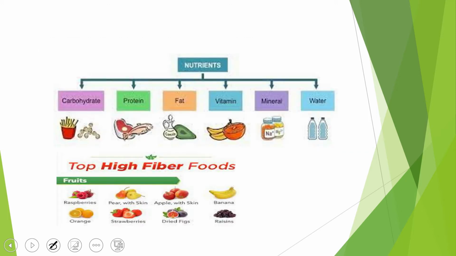I have a slide that will help you recapitulate the previous concept of nutrients. We have a variety of nutrients which are very important for our body, for growth, for doing work or getting energy. They are carbohydrates, proteins, fats, vitamins, minerals, water, and also high fiber foods.